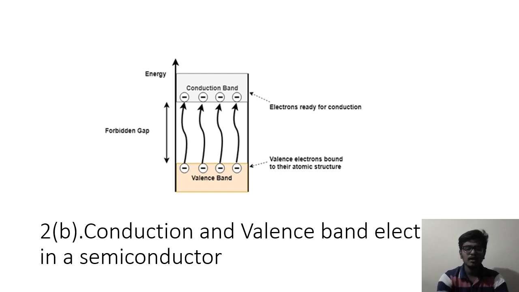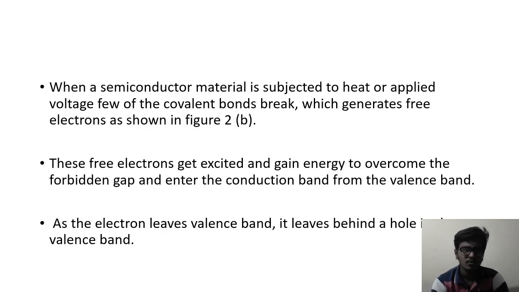The diagram shows the conduction and valence band electrons in a semiconductor. When a semiconductor material is subjected to heat or applied voltage, a few of the covalent bonds break, which generates free electrons, as shown in 2b.